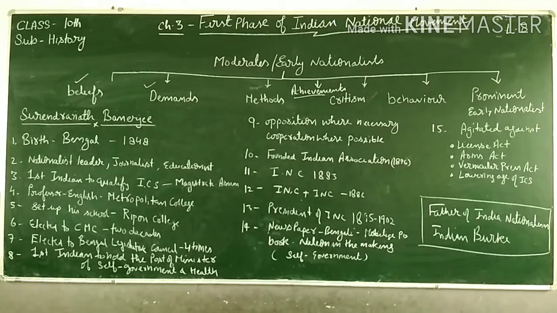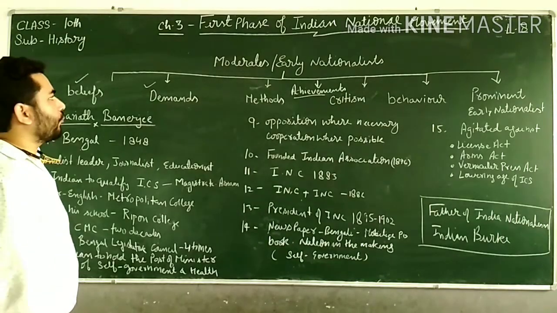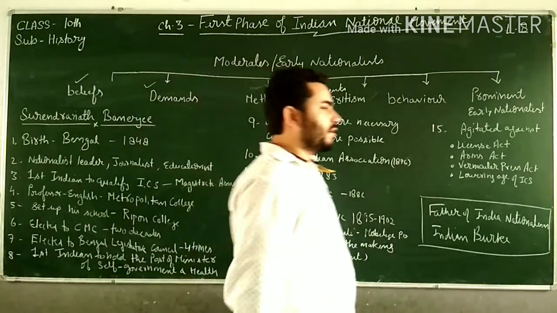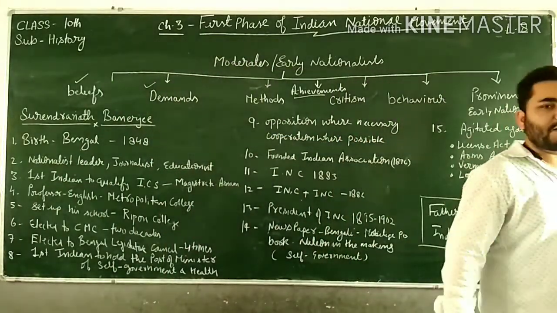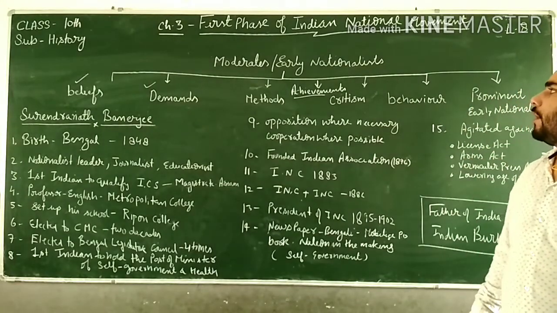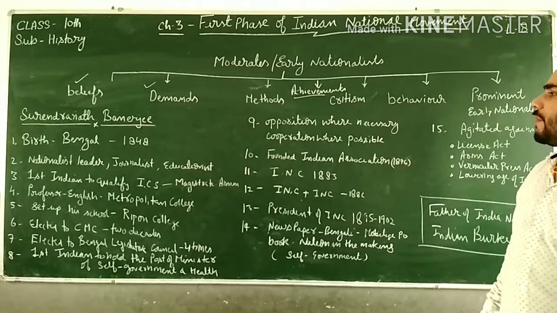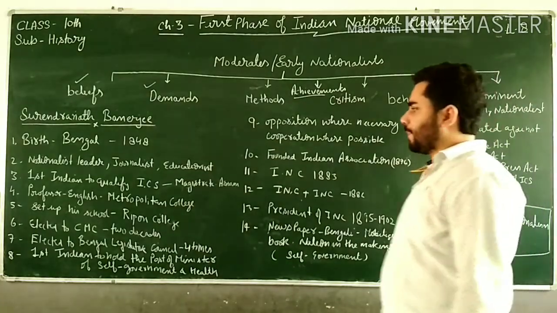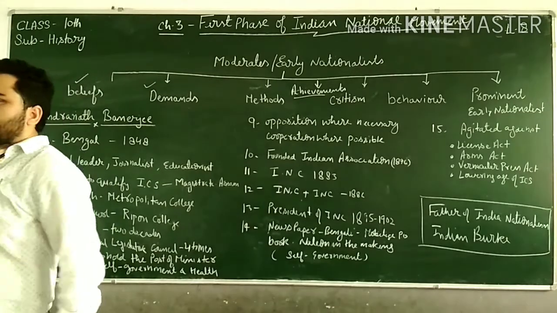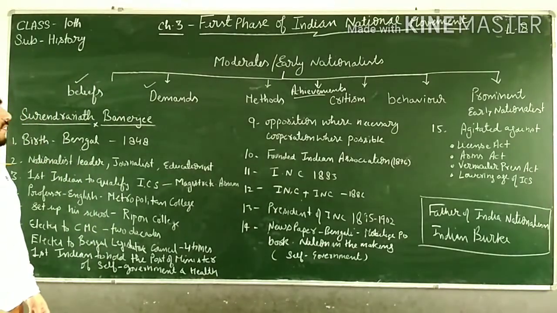This is the eighth lecture of chapter 3, first phase of Indian national movement. In the last lecture, we studied about Gopal Krishna Gokhale, one of the prominent early nationalist leaders. Now we will study about Surendranath Banerjee. Surendranath Banerjee was one of the prominent early leaders of Indian nationalism. He was a moderate.